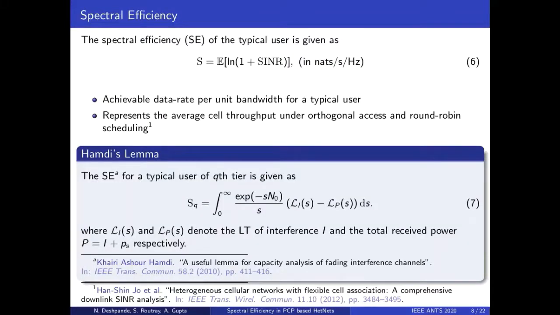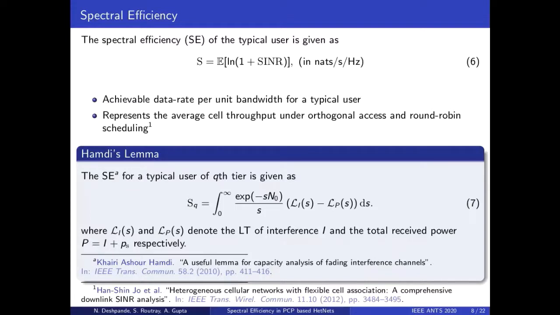We now define spectral efficiency. Spectral efficiency is the expected value of log to the base e of 1 plus SINR. It is measured in nats per second per hertz. It denotes the achievable data rate per unit bandwidth for a typical user. It also represents the average cell throughput under orthogonal access and round-robin scheduling.